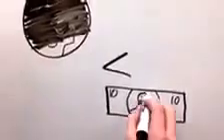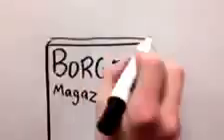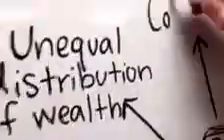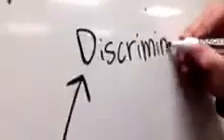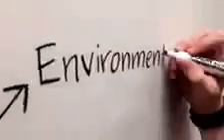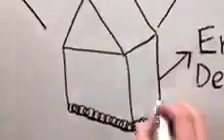According to Borgen Magazine, 5 causes of poverty are unequal distribution of wealth, colonization, discrimination, poor governance, and environmental degradation. Let's take a closer look at each of these causes individually.